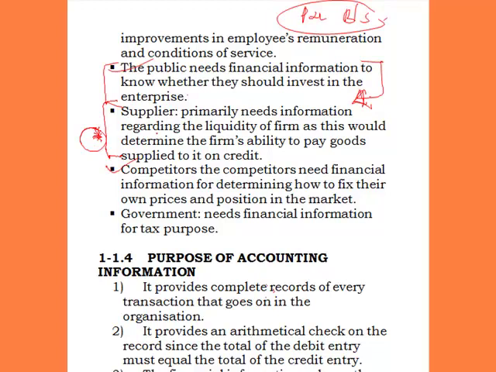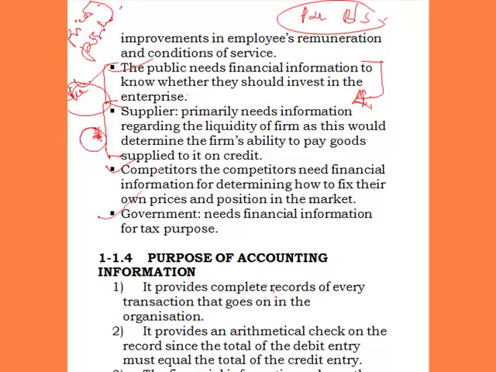The next one is competitors. These are the people that are close rivals to the organization, like 7-Up and Coke. They are good rivals. Now 7-Up will be looking forward to Coke to see the financial statement of Coke, so that they will be able to know what price to charge and its strength or position in the market. Because Coke is the leading firm in the industry, they will be looking at their financial statement to know what price they are going to charge and what is their own position in the business. These are competitors' needs of the financial statement.